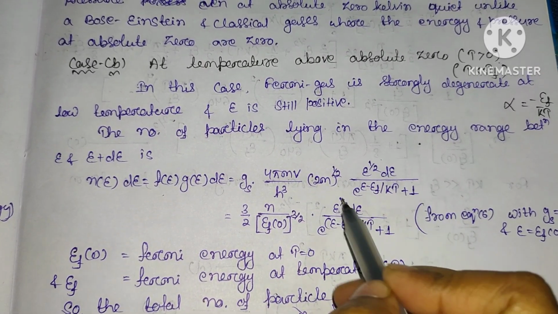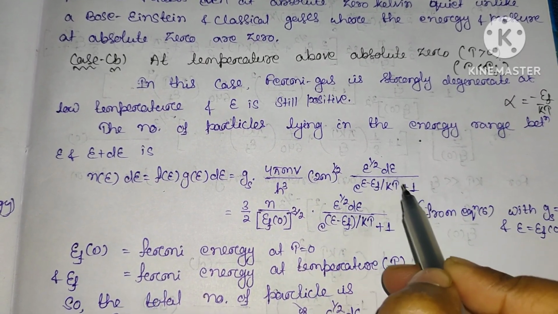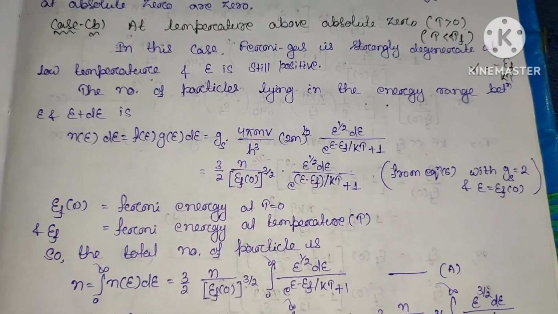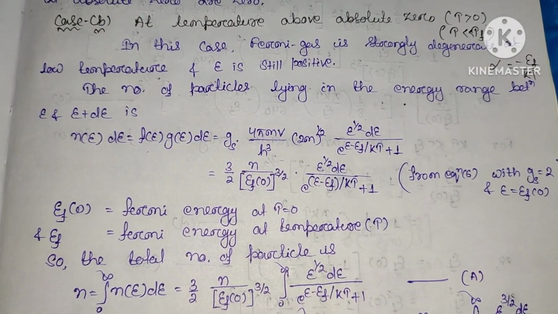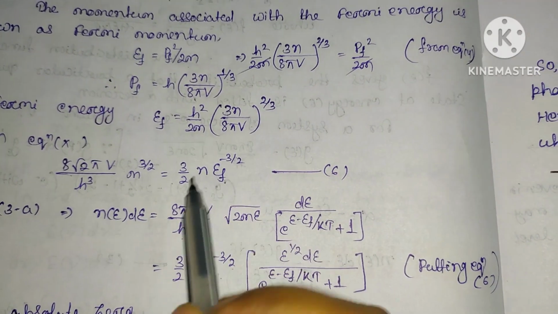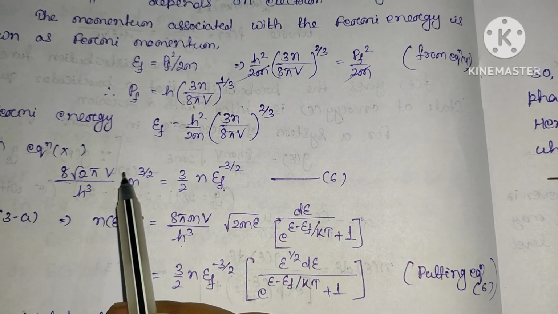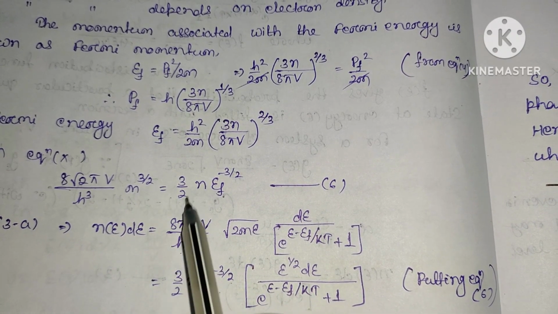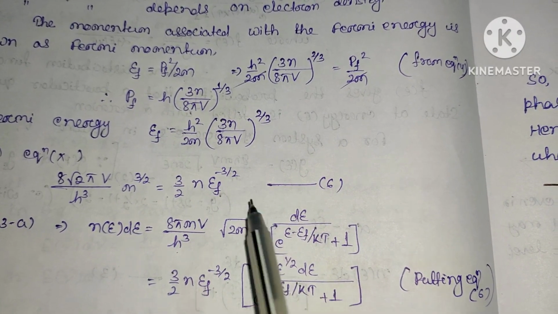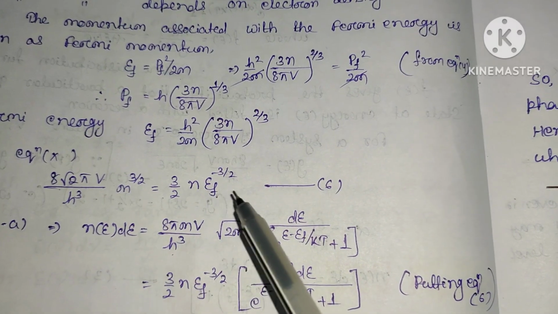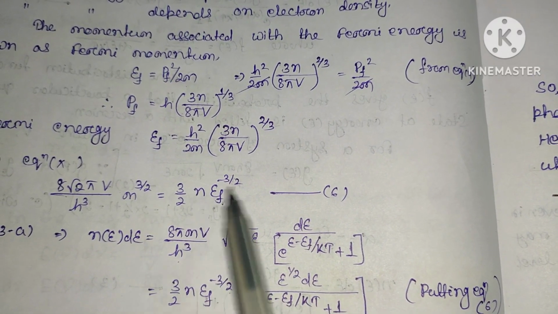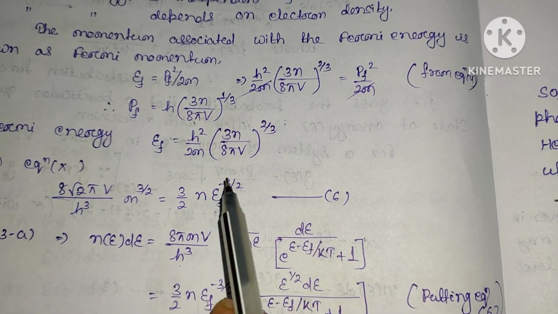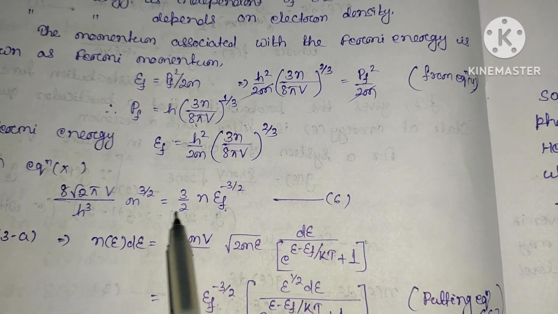This term gives the Fermi distribution function. Now if we put from equation 6, while calculating, 8 root 2 pi V divided by h cube into m power 3 by 2 equals 3 by 2 n EF power minus 3 by 2, in case of Fermi degenerate gas. This is the starting part, you may see from that video.